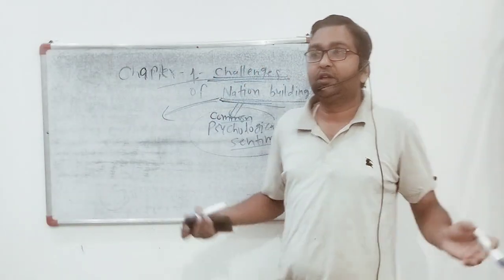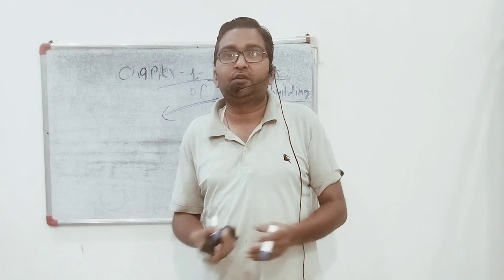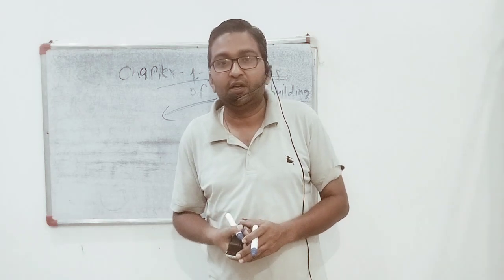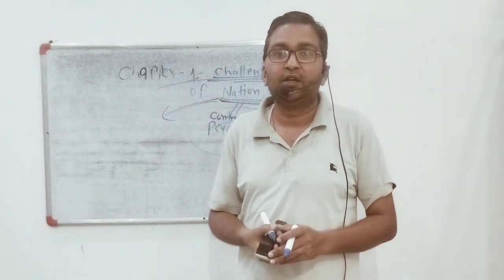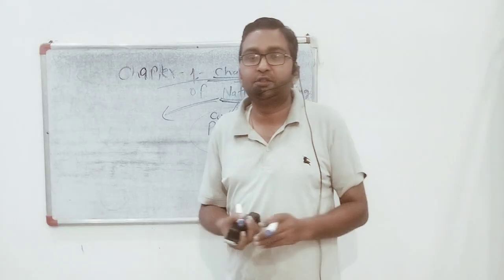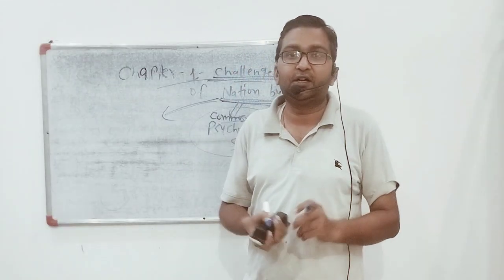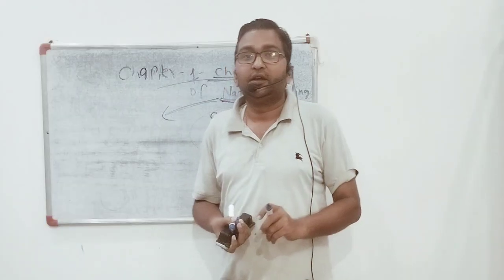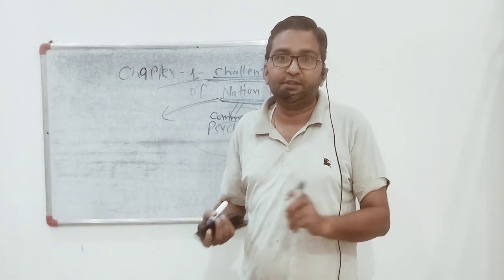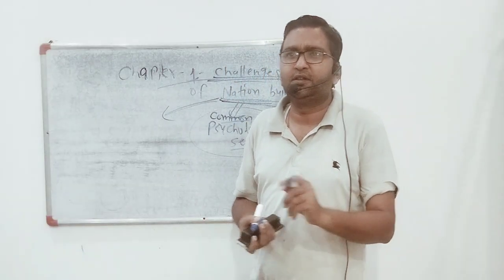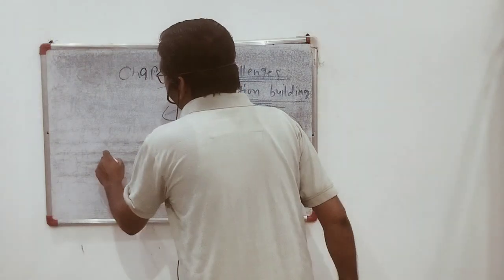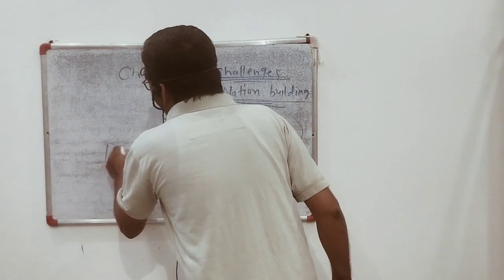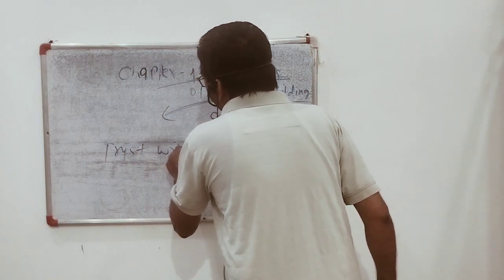Guys, as we know, India got independence on 15th August 1947. At that time, our Prime Minister Pandit Jawaharlal Nehru delivered a speech. In that speech he proclaimed that India will march with destiny. He gave the title of that speech as tryst with destiny.